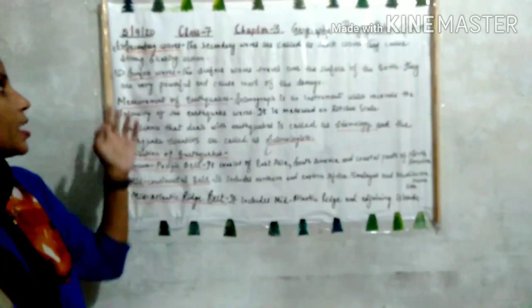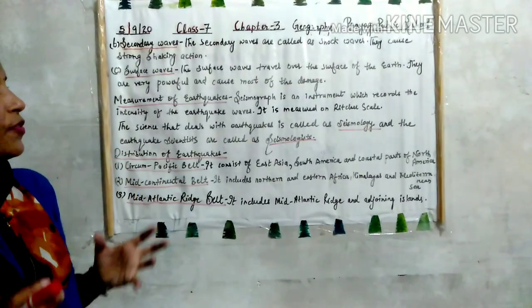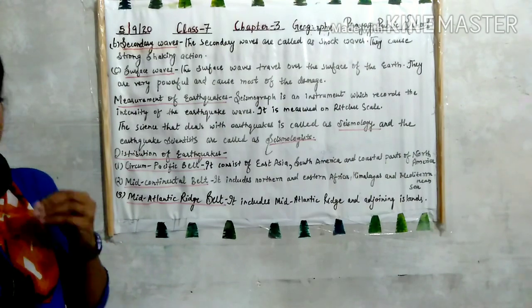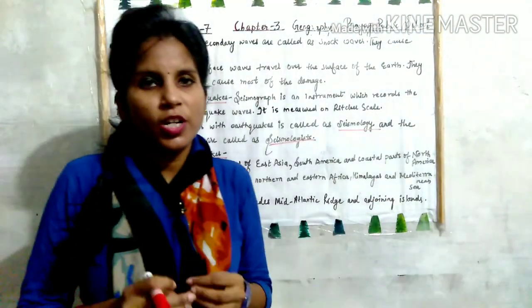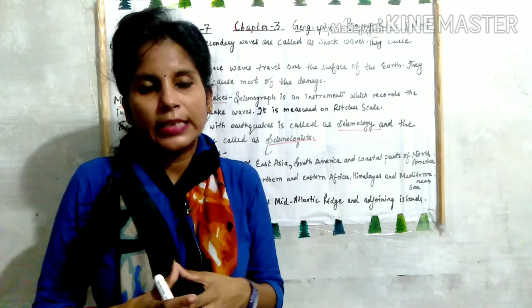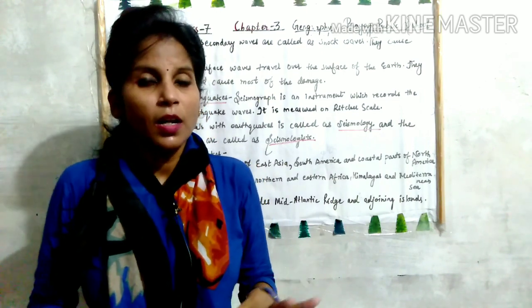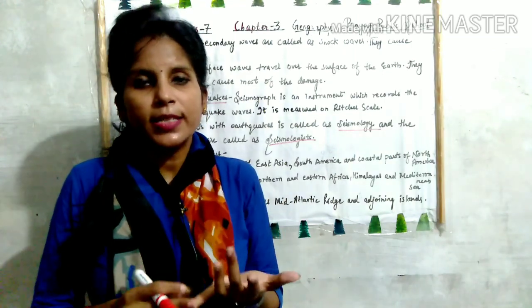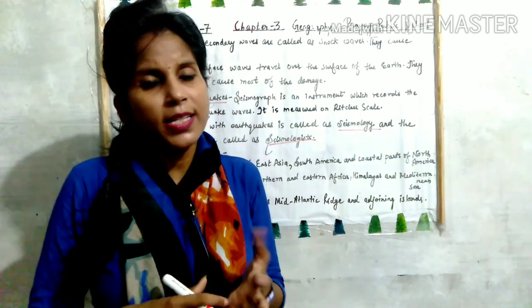Then third one is surface waves. The surface waves travel over the surface of the earth and they are very powerful and most of the destruction and damage is caused by the surface waves. Okay. So there are three types of earthquake waves. First one is primary, second one is secondary and third one is surface waves.